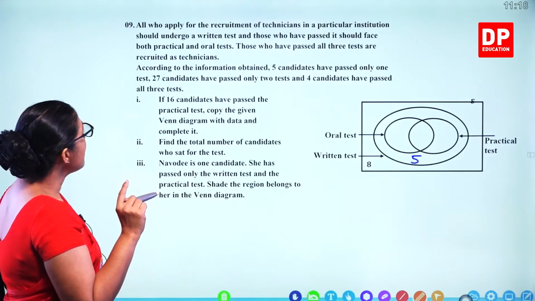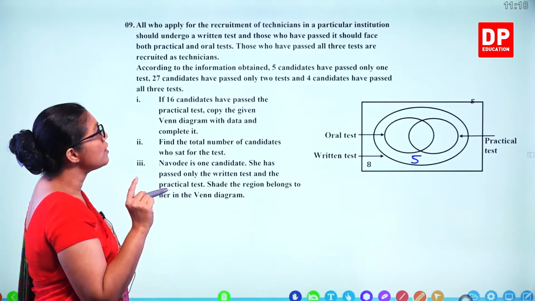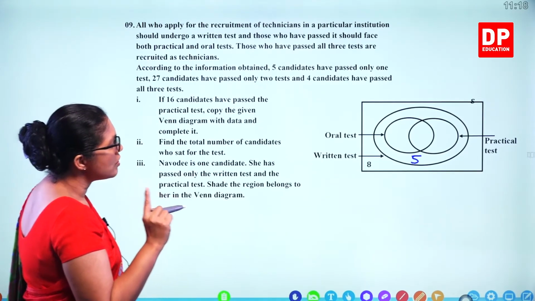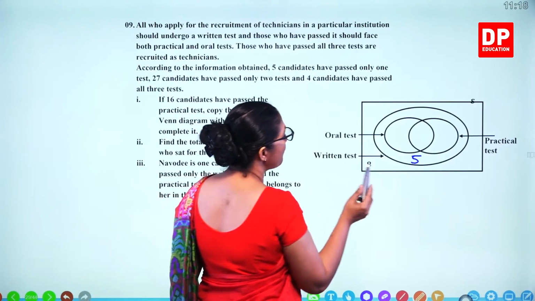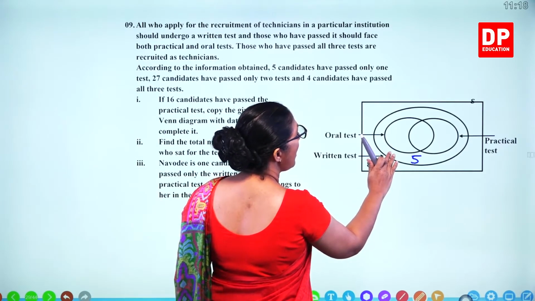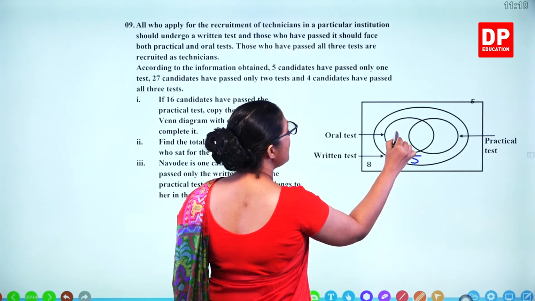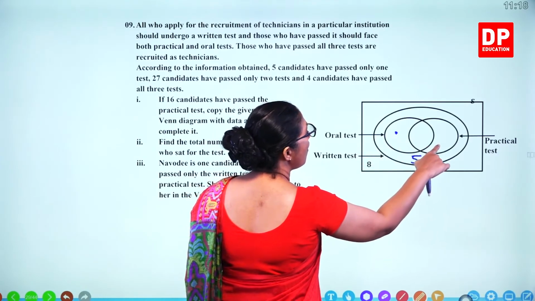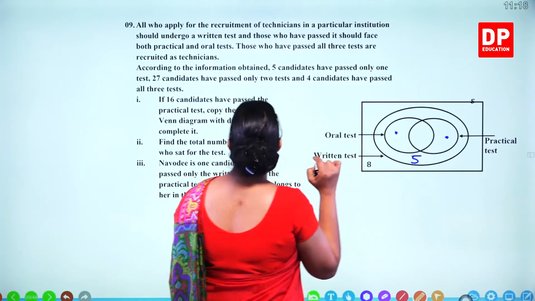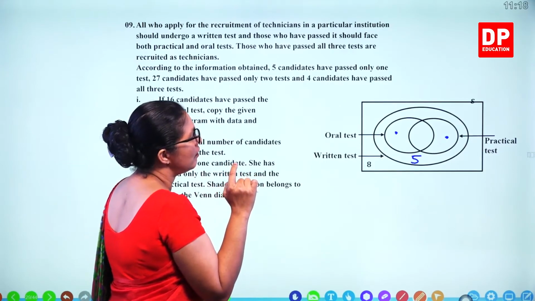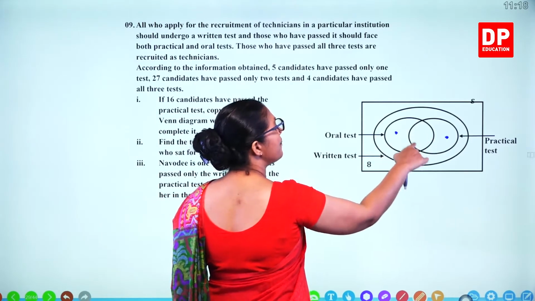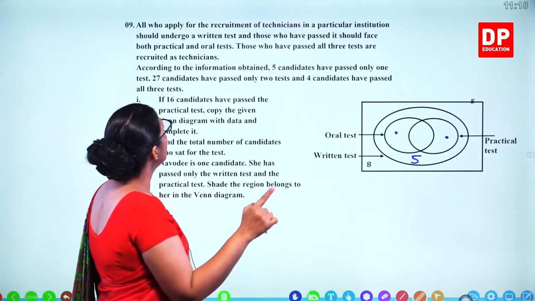And then 27 candidates have passed only 2 tests. 2 tests. So what are those? So this and this. It can be this or this area. Not all 3. All 3 is here. So that's 27.